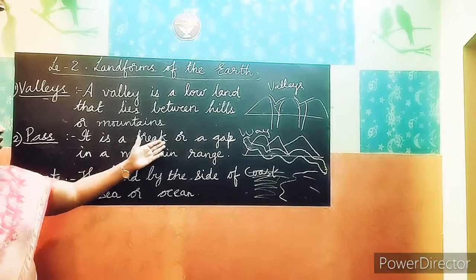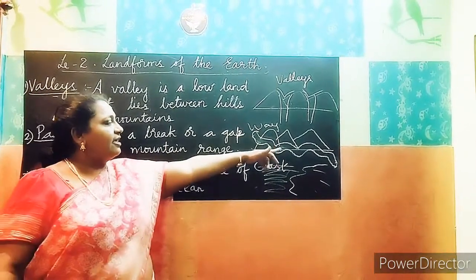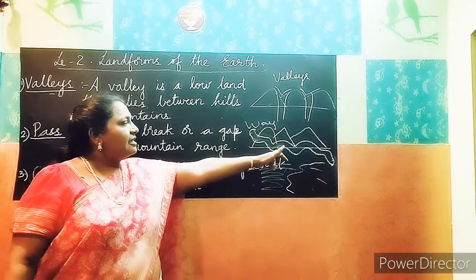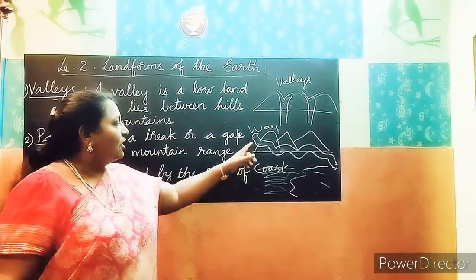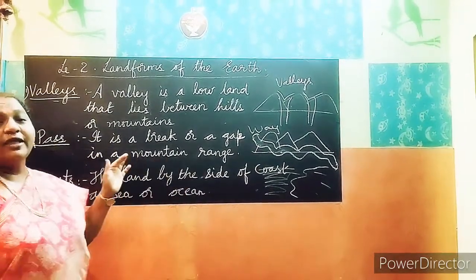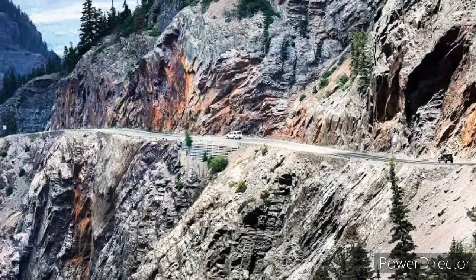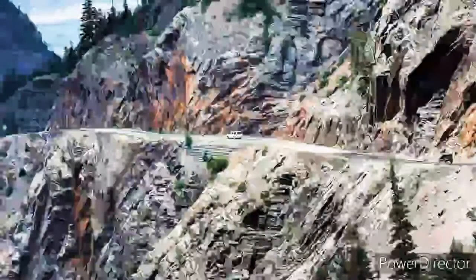Next we go to pass. It is a break or a gap in a mountain range. When the mountain ranges are there, the gap between them, the path by which we walk or travel, is called a pass. It is the break or gap between a mountain range. Now, see the picture. Can you see the picture?